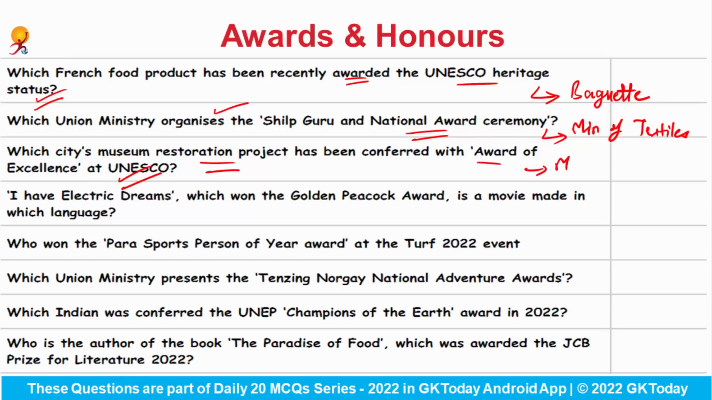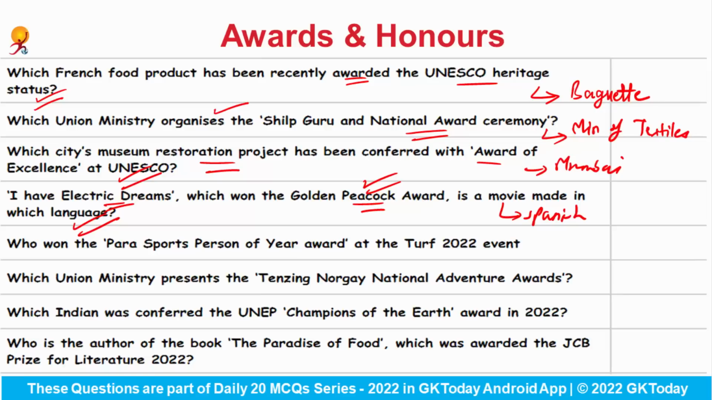Okay. Which city's museum restoration project has been conferred with the Award of Excellence at UNESCO? This is Mumbai. I Have Electric Dreams, which won the Golden Peacock Award, is a movie made in which language? First of all, you have to remember that the Golden Peacock Award has been presented to the movie I Have Electric Dreams, and this is a Spanish movie.